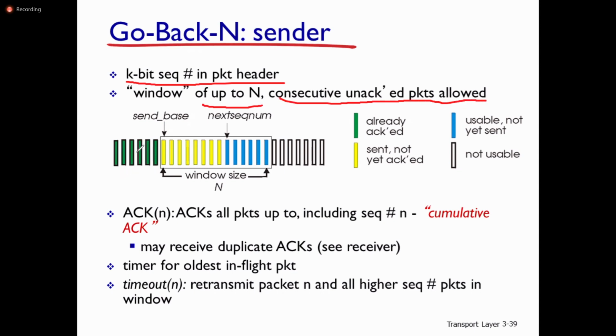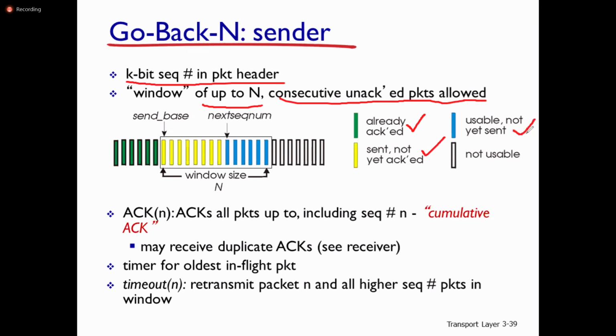The green colored packets are already acknowledged packets. They are already sent to the receiver and already acknowledged by the receiver. Yellow packets are sent but not yet acknowledged. The blue packets are usable, ready to send, not yet sent in the buffer.